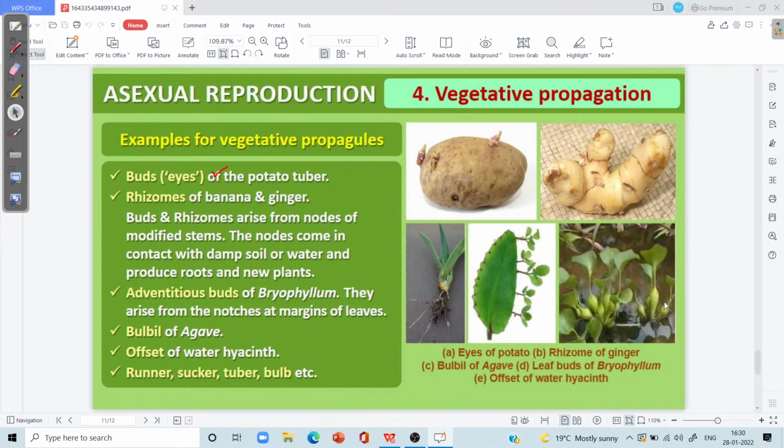The offsets are one internode long horizontal stems which give rise to a new branch, and if this new branch gets separated from the main plant, it can behave like an independent individual. Likewise, we can also see vegetative propagation in grasses, which takes place through runners, in mint through suckers, in potato through stem tuber, and in onion through the formation of bulb.